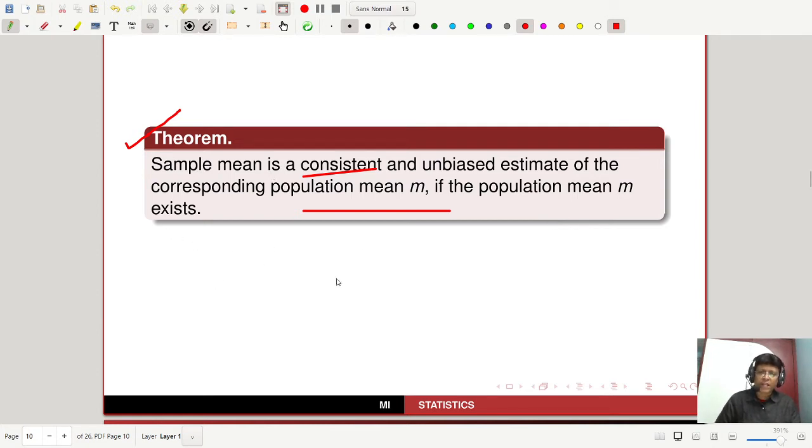So the sample mean x bar is a consistent and unbiased estimate of the corresponding population mean. That means if it is an unbiased estimate, then expectation of x bar equals m. And if it is consistent, then x bar tends to m in p as n tends to infinity. That we will have to prove, right? So let's start.